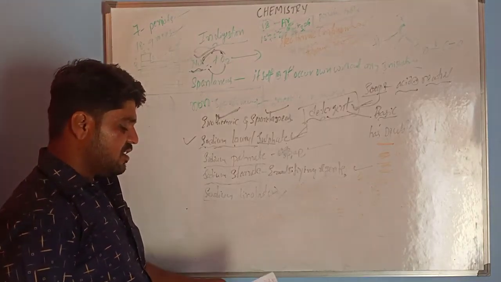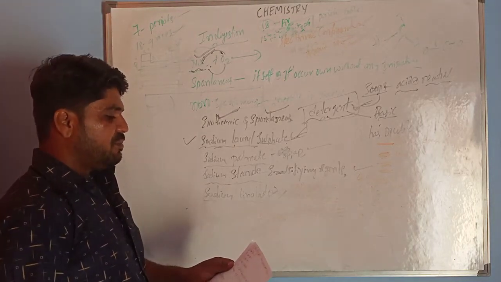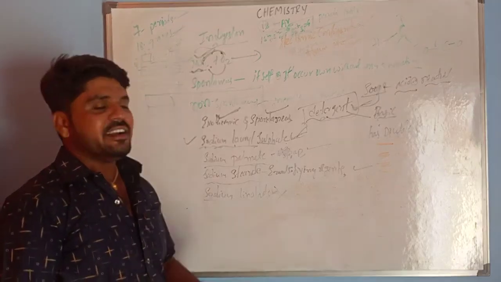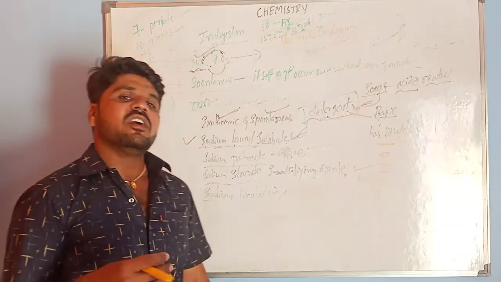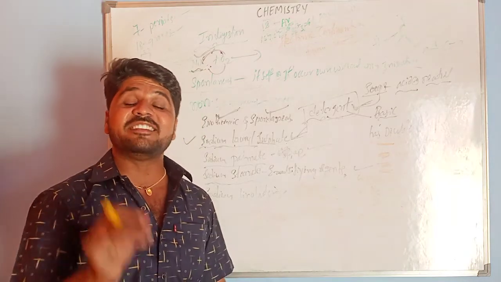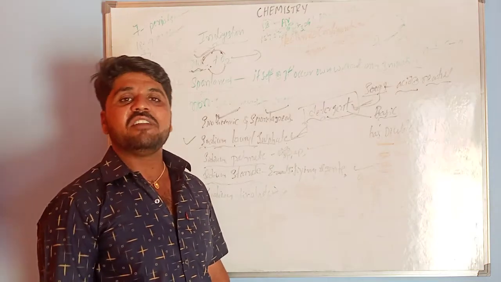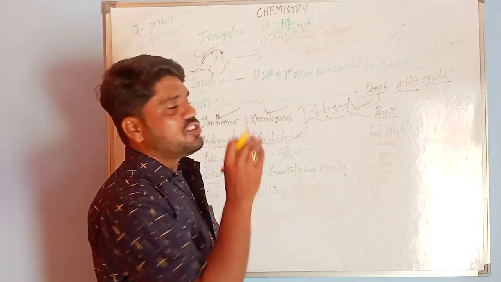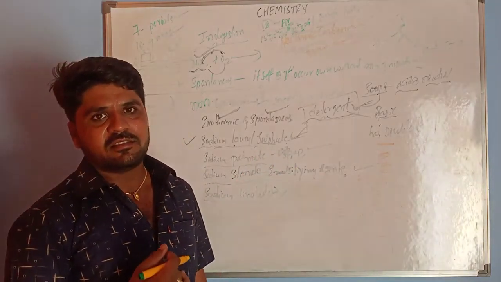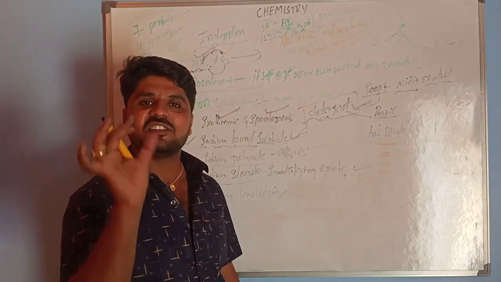So the next question is: the pH of the gastric juice released during digestion. Gastric juice is HCl. When a solution is acidic, its pH is less than 7. If it is 7, we call it neutral.